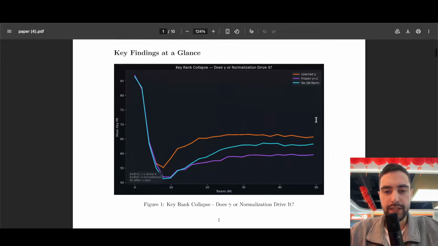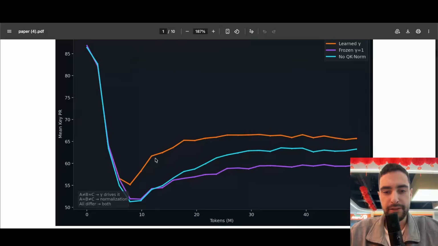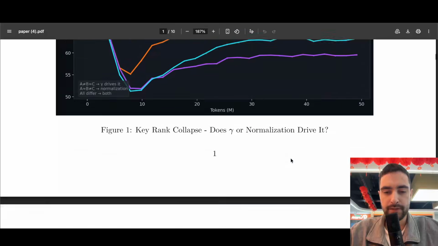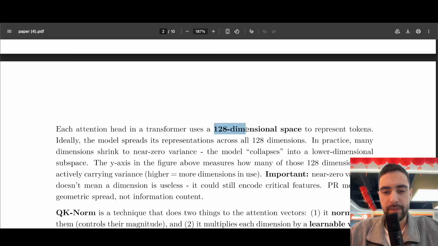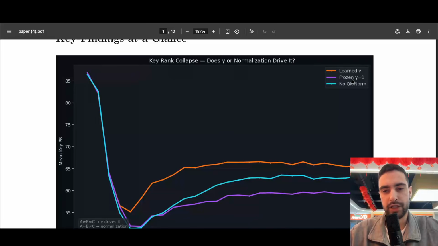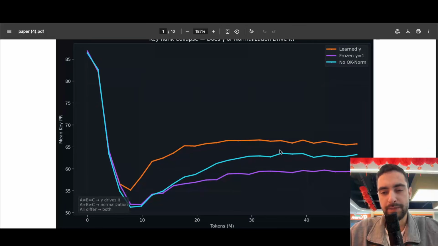And you need to see here that if we have gamma, then most of the dimensions are used. Here, if we don't have gamma, then most dimensions collapse. Out of 128 dimensions, most become 0 or near 0 if we fix gamma at 1, which is like 1 times, which is like we don't have gamma. Learning gamma has the best results, with fewer collapses, and then no QK norm has these middle results.